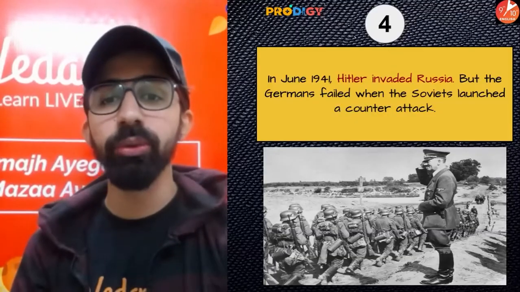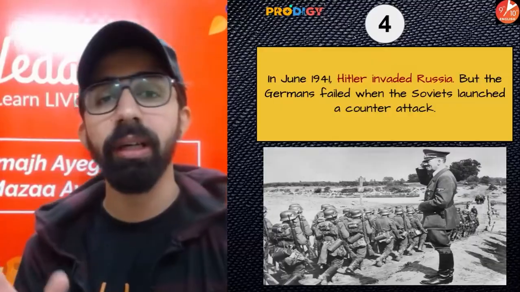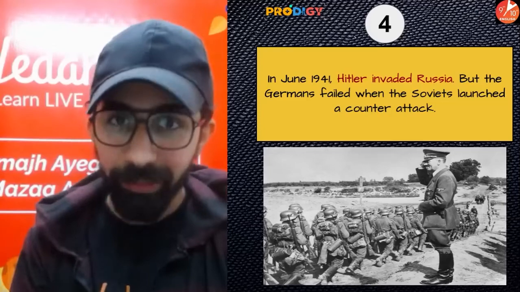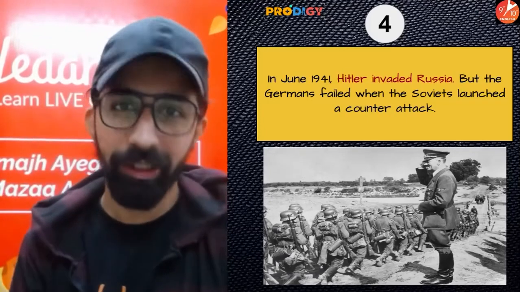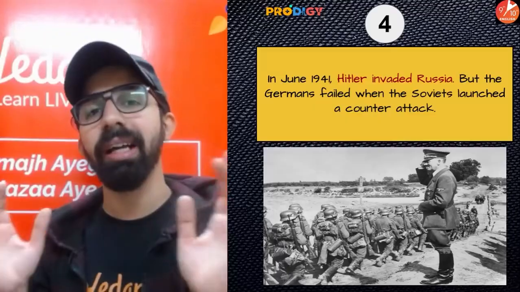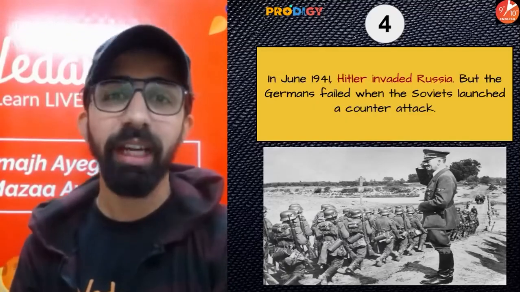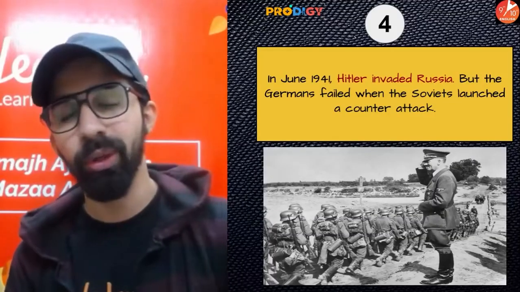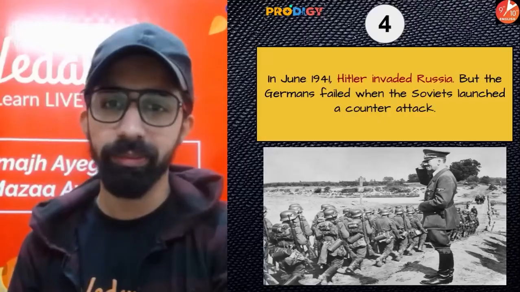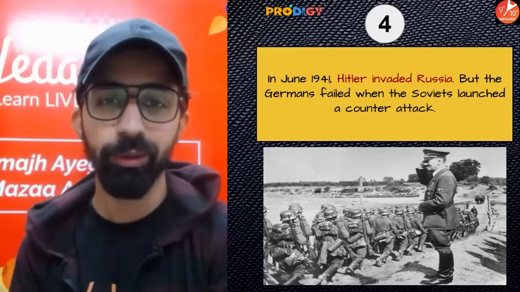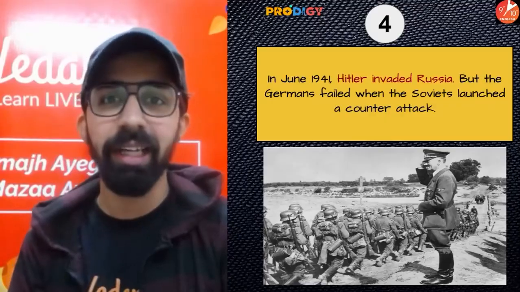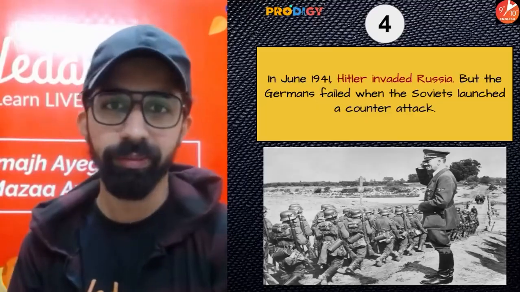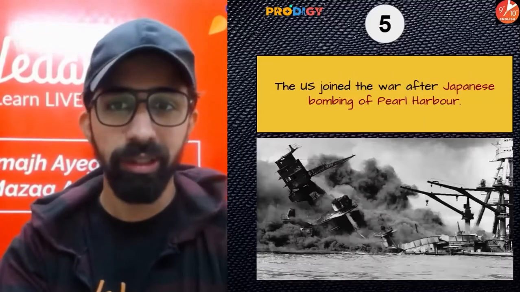Guys, it was followed by June 1941. You know that there was an agreement between Stalin from Russia and Hitler from Germany, and this agreement was betrayed by Hitler in 1941. How was the agreement between Russia and Germany broken? When in June 1941, Hitler invaded Russia. Guys, in retaliation, the Soviet Union also attacked Germany, and Germany failed when the Soviets launched a counter attack. So guys, Germany couldn't survive the attack by Russia, and this is how Germany finally surrendered to Russia.